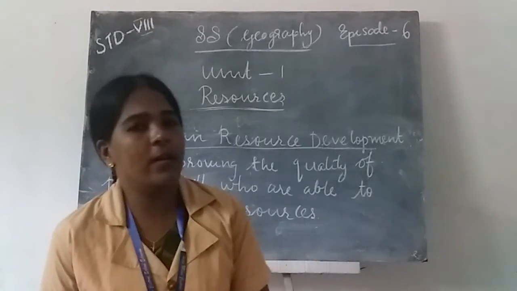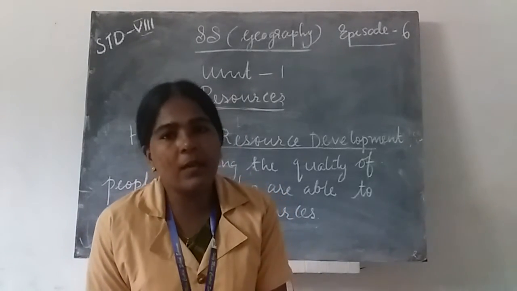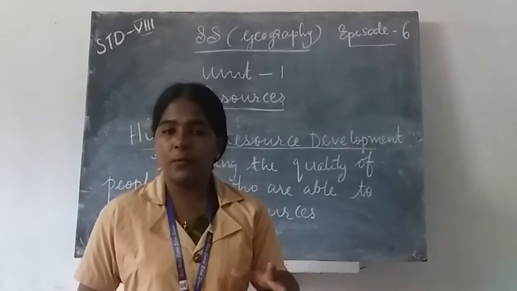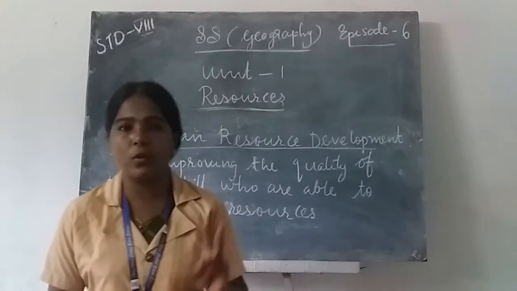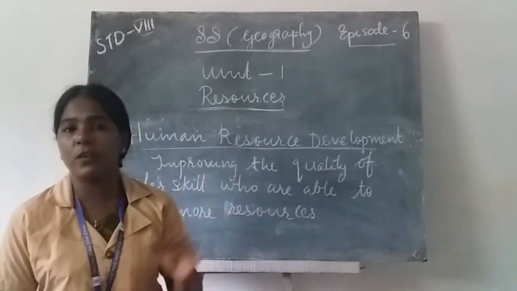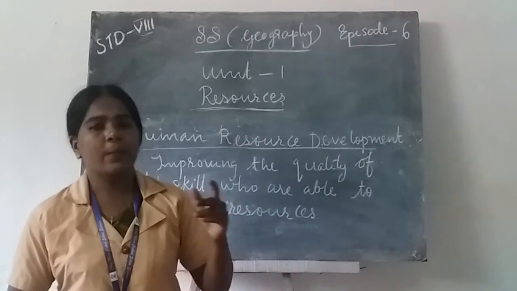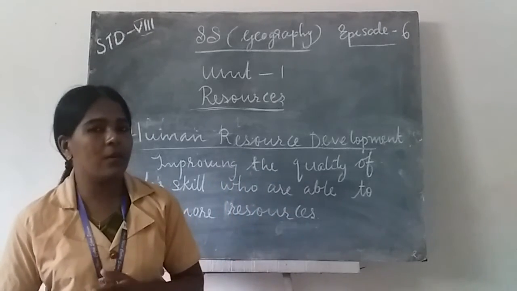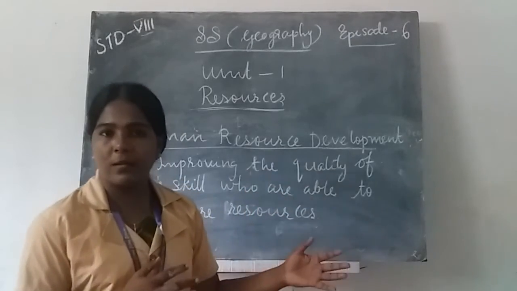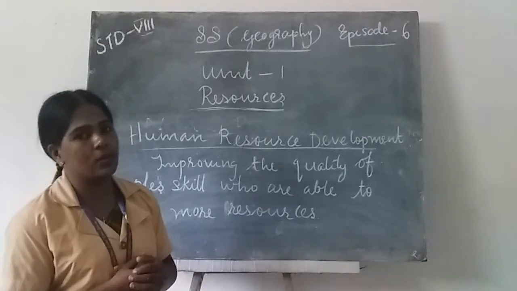Okay, we studied what we mean by resource, then what we mean by utility, value, and types of resources. Types of resources are natural resources, human-made resources, and human resource. Natural resources are classified as actual and potential resources, abiotic and biotic resources, ubiquitous and localized resources, and renewable and non-renewable resources.